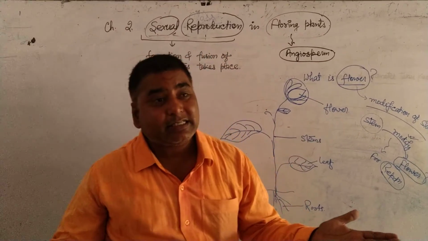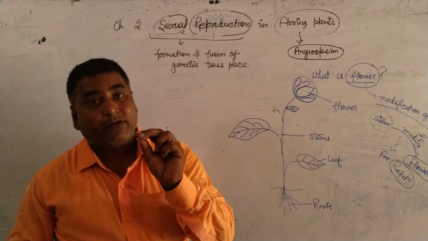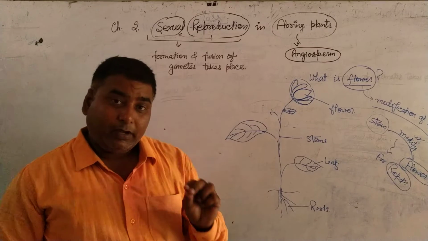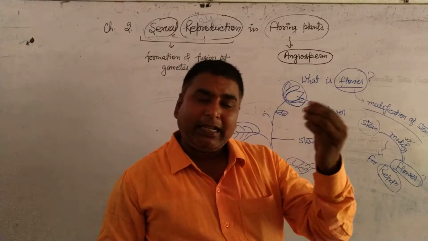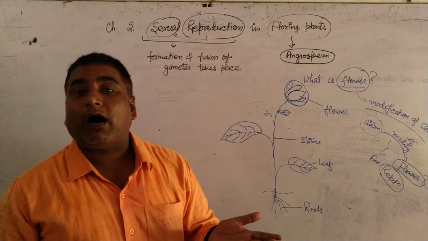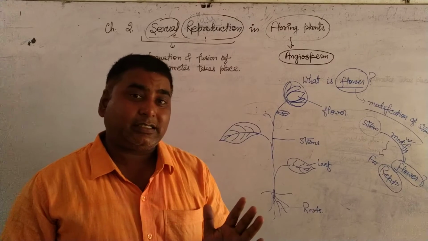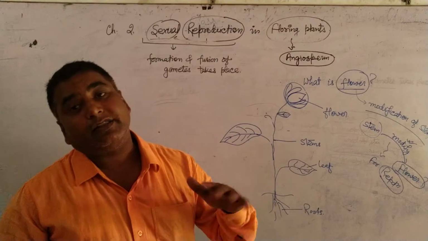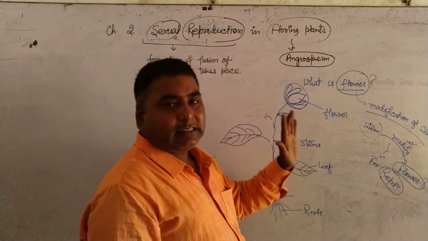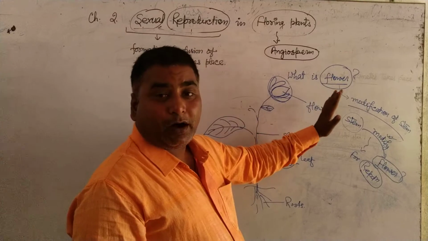So for the existence of life of any organism, till their death, they produce their offspring. That's why their existence is running on this earth. So for this purpose, the flower is formed.